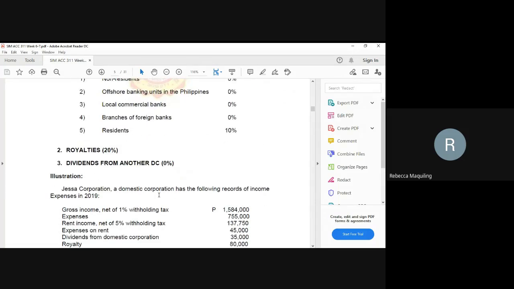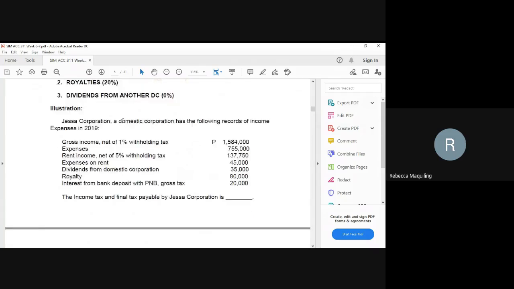So, let's look at our illustration. Just a corporation, this is a domestic corporation, has the following records of income and expenses. It has gross income, and this is net already of 1% withholding tax. And then we have several expenses. It also has rent income, which is also net of 5% withholding tax.